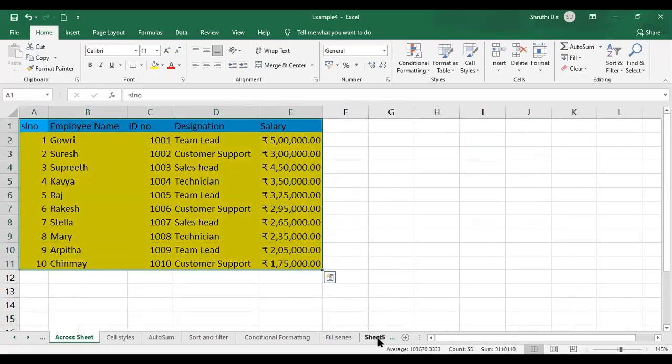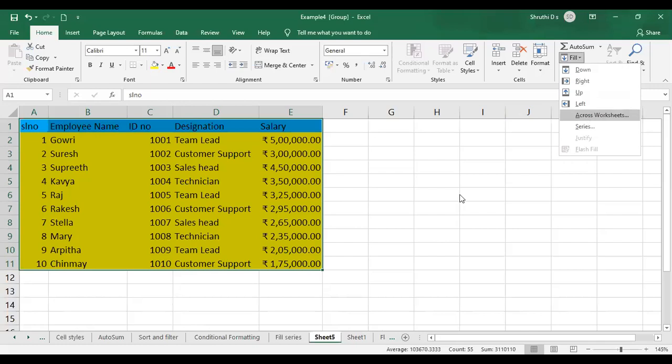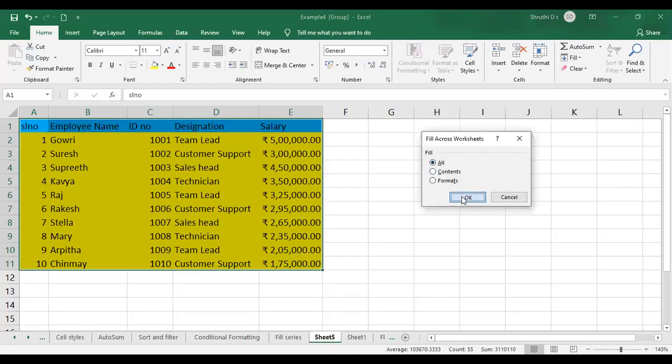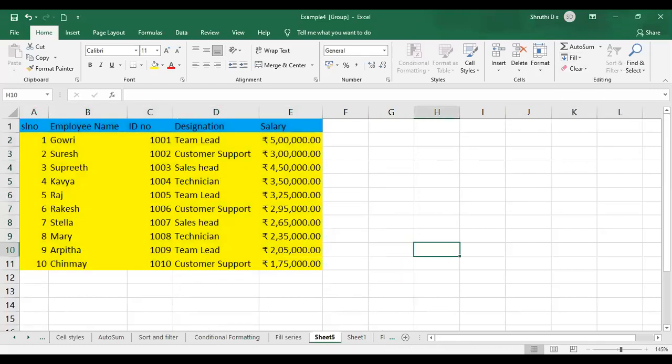Hold control and select the sheet to which you want to paste it. Go to fill and select across worksheet, select all, and click on OK. Now just see, I am inside sheet 5 only. If I go to across sheet...